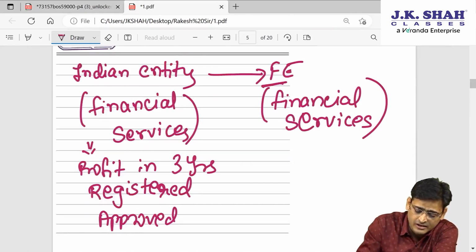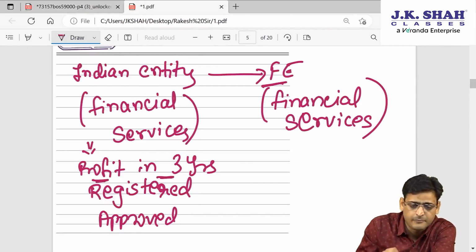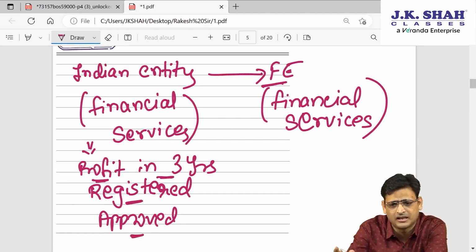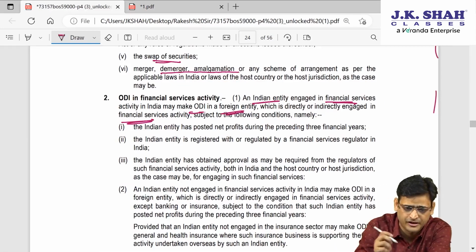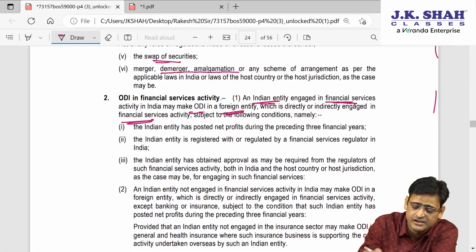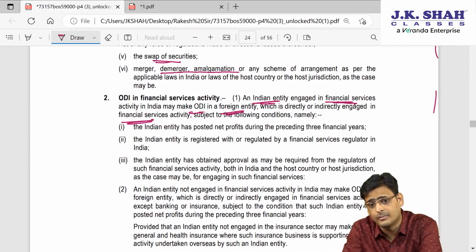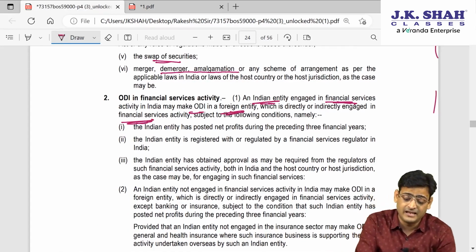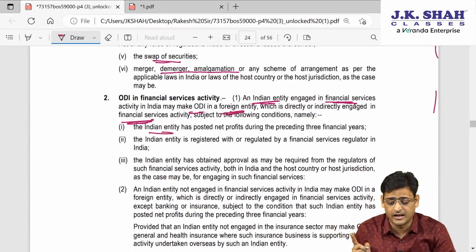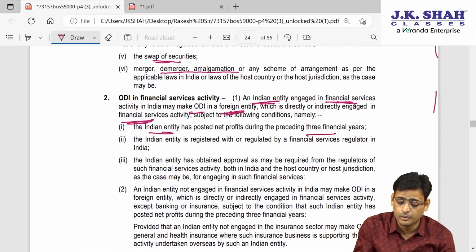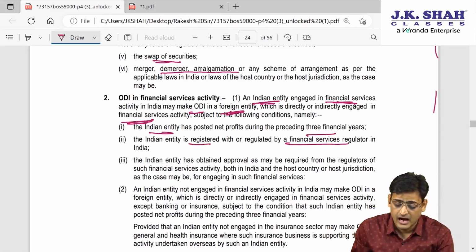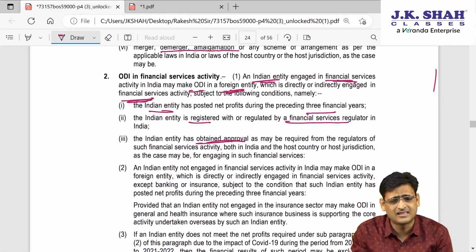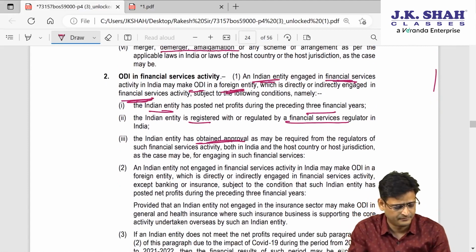What are the conditions? The Indian entity should have earned profit in the last 3 years, it should be registered with the regulatory authorities, and the approval of the regulatory authority should be taken, like SEBI, etc. These are regulatory authorities. So an Indian entity which is into financial service activity can also make investment into a foreign entity which is also in financial service activity. But that Indian entity should have profit in the last 3 years, should be registered with the financial sector regulator, and should also take approval of the financial sector regulator to do these activities. An example of a financial sector regulator is SEBI in India.